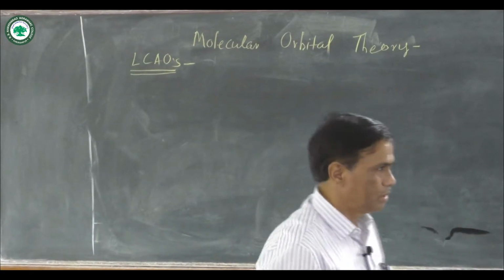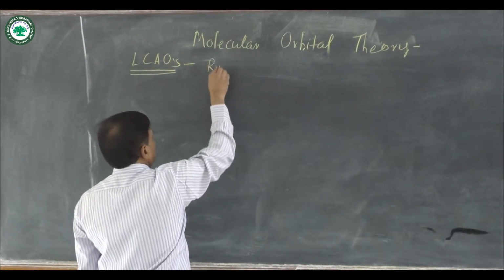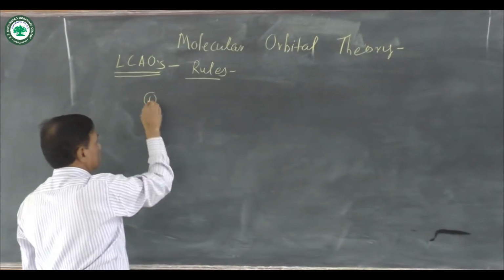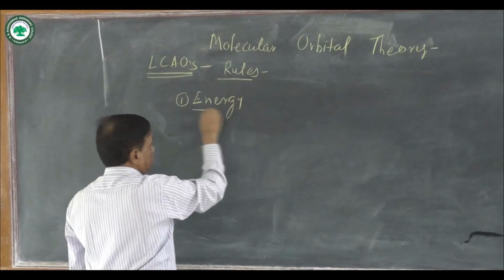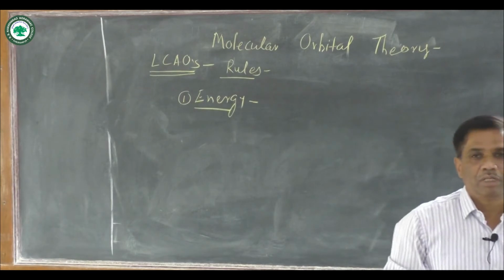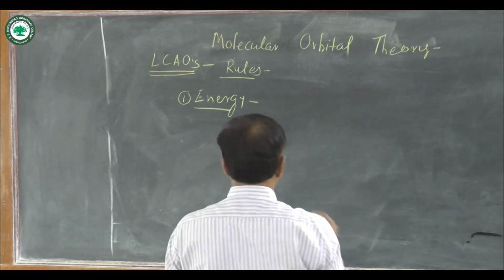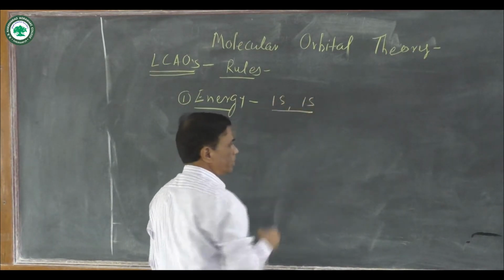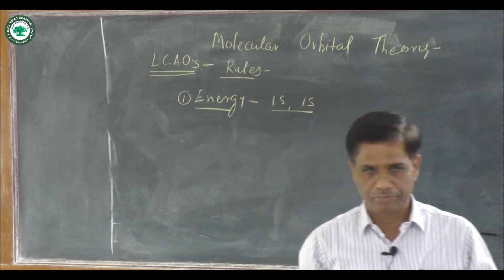atomic orbitals. There are certain rules for linear combination of atomic orbitals. The first rule is, when there is a combination of atomic orbitals, their energies must be the same. That means overlapping of 1s orbital with 1s orbital in a homonuclear diatomic molecule occurs.